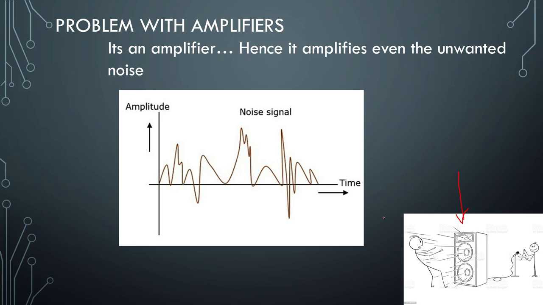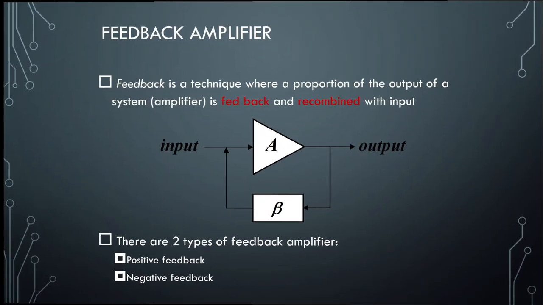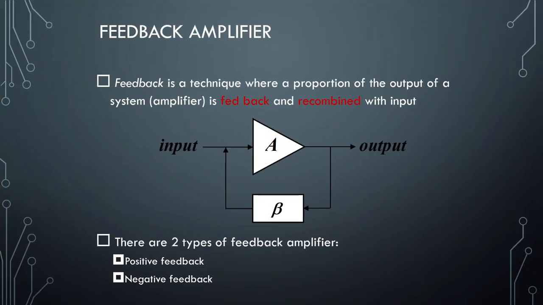While talking, if there is some additional noise going across the mic, that noise will also get amplified by the amplifier. So that is the problem. To solve this problem, we require feedback, which keeps checking whether my output contains noise or not, and it will give it back to the input to change the input according to my output condition.